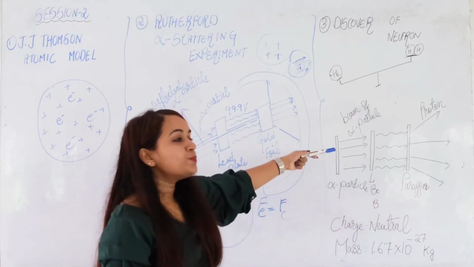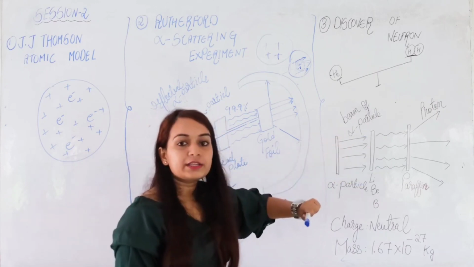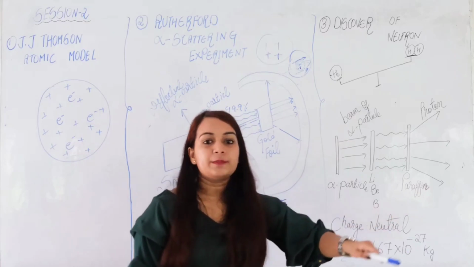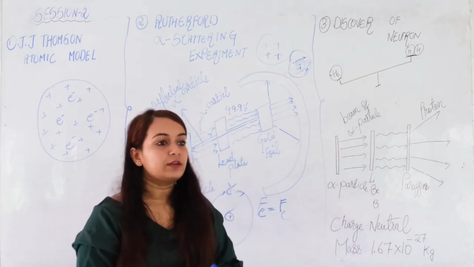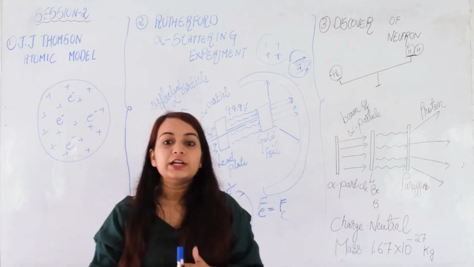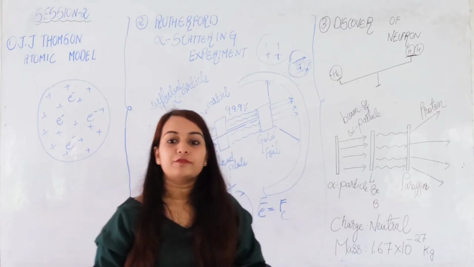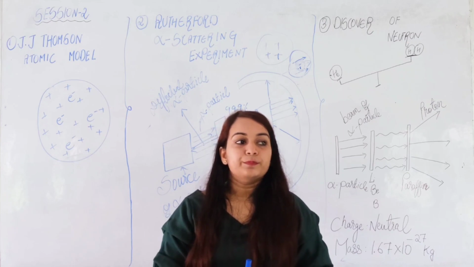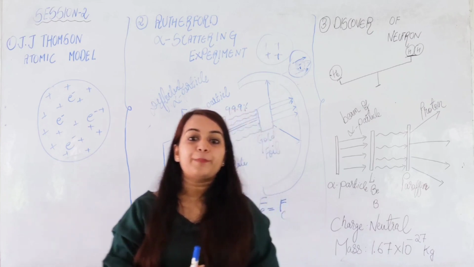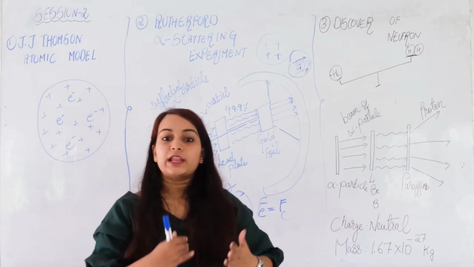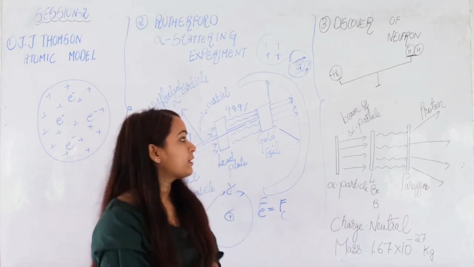And he also observed that there was no charge in this particle, only mass was present. So this particle was named the neutron by Chadwick. This is how the third particle was discovered. And with the discovery of this third particle, it made a very big positive impact in the field of science. Whatever we study today, we are studying about electrons, protons and neutrons.